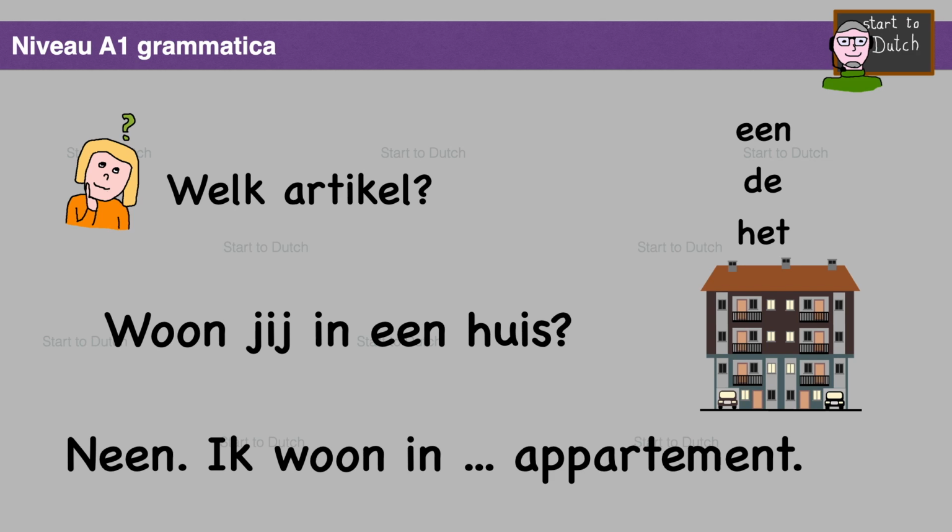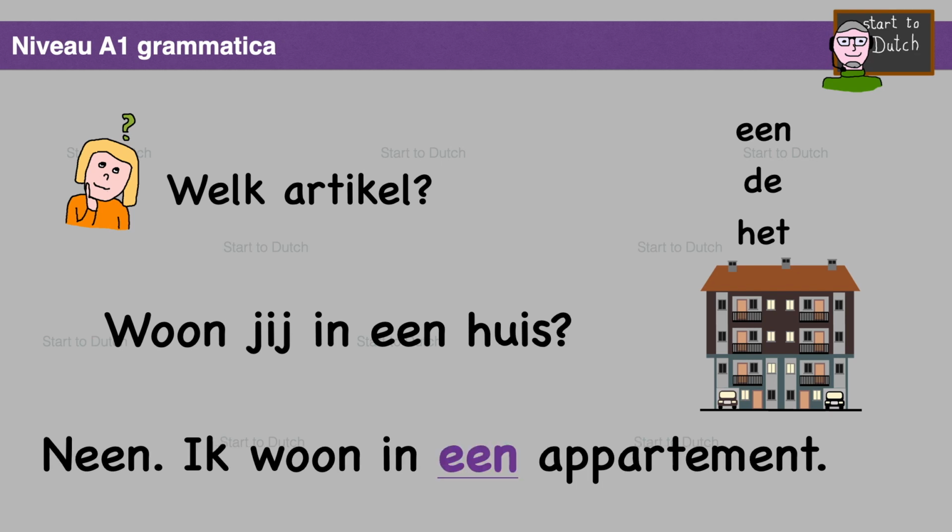Nee, ik woon appartement. Welk artikel? Which article? Nee, ik woon in een appartement. No, I live in an apartment. Here too, it is about living in an apartment in general. We do not yet have any concrete information about this apartment. Ik woon in een appartement.